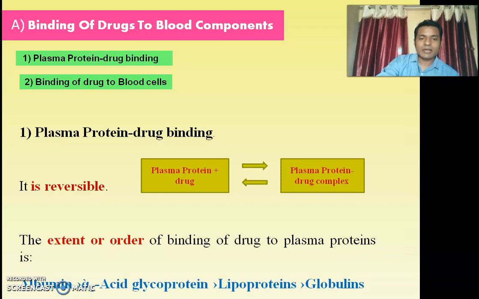The extent and order of binding of drug to the plasma proteins is: albumin has the largest capacity for binding as compared to alpha acid glycoproteins, which have greater binding capacity as compared to lipoproteins, and at the last globulins. The globulins have a very low binding capacity.